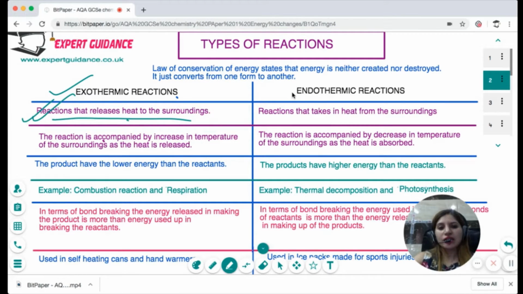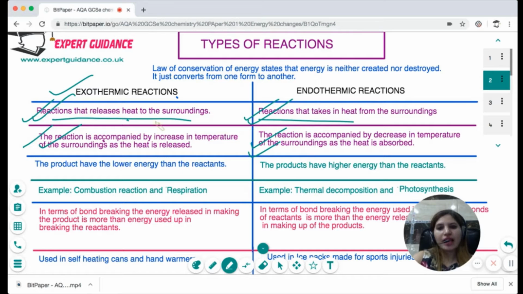And endothermic, endo means inside. So, any reaction that takes in heat from the surroundings is an endothermic reaction. Now, naturally, if any reaction is releasing heat, it will make the temperature of the surroundings increase. So the exothermic reactions are accompanied by an increase in temperature of the surroundings as the heat is released. On the other hand, the endothermic reactions are accompanied by a decrease in temperature of the surroundings as the heat is absorbed.